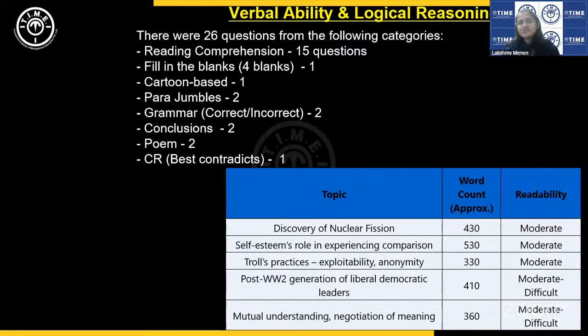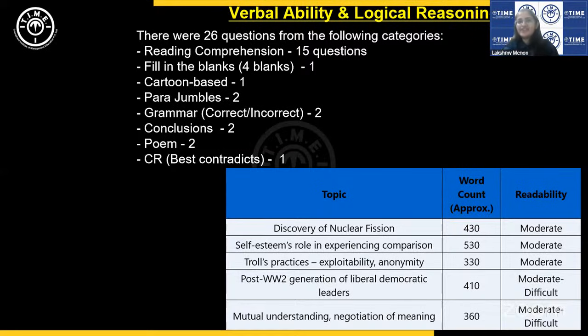So critical reasoning questions in XAT are always based on very short passages. So that continued. These questions were also quite doable, of a moderate difficulty level. So the VA section overall was easy to moderate, but slightly leaning towards easy.